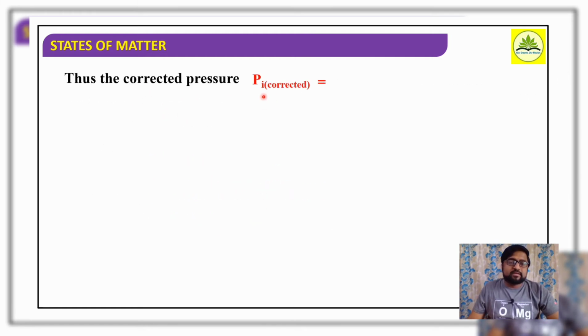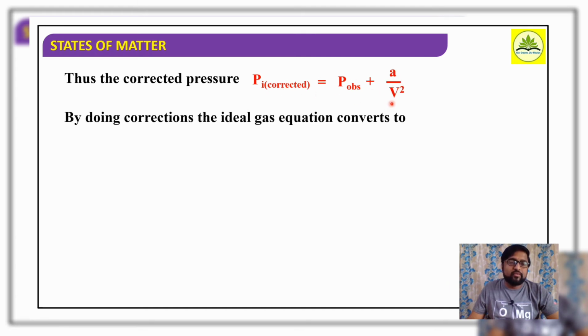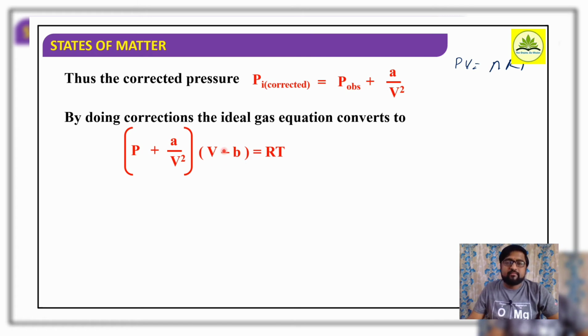Now the corrected pressure, P ideal, will be P observed plus P1. P1 is nothing but A by V square. By doing corrections to the ideal gas equation, what is the converted form? We know that the ideal gas expression is PV equals nRT. So P means, P plus A by V square. For volume correction, V minus b for gaseous molecules, (V minus b) is equal to RT.